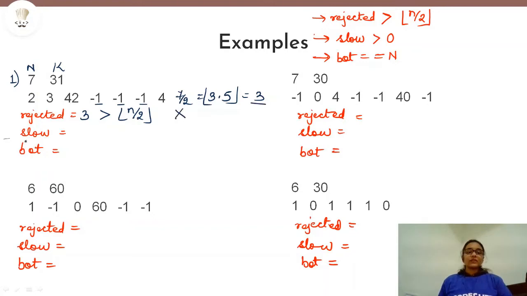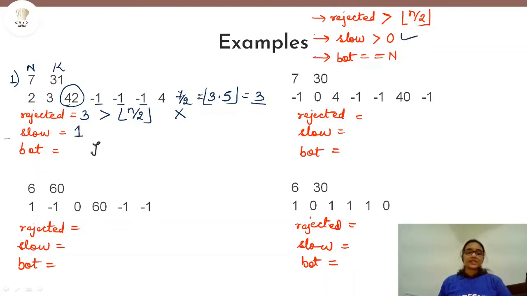For slow, to decide whether the candidate is too slow or not, we needed to see that even if in one problem he takes more than k seconds to solve, then in that case the candidate will be slow. So here you can easily see that the candidate took 42 seconds to solve one problem, and k is equal to 31, and 42 is more than 31. So slow will be equal to 1, and the condition for slow is if slow is greater than 0, then in that case the verdict will be too slow.